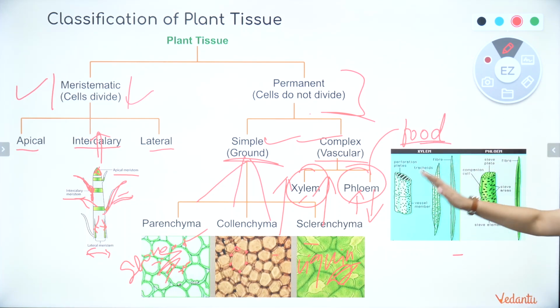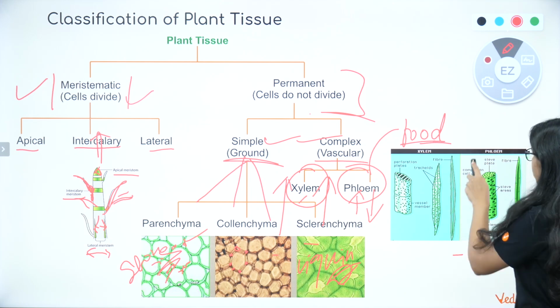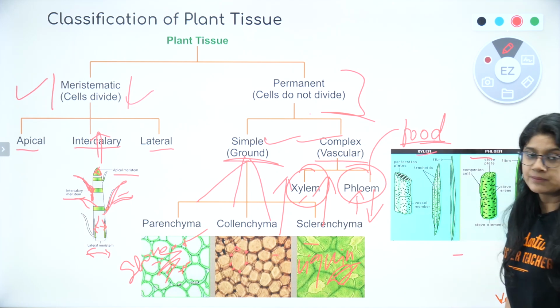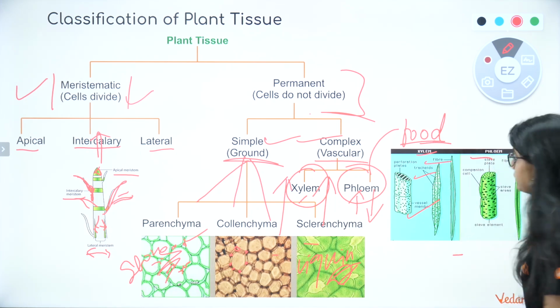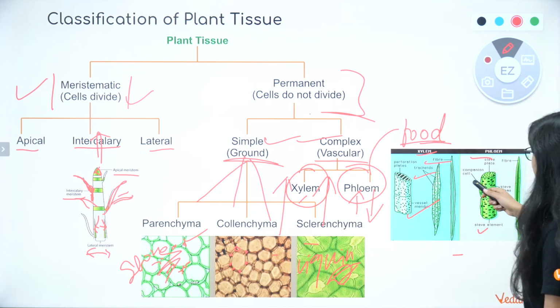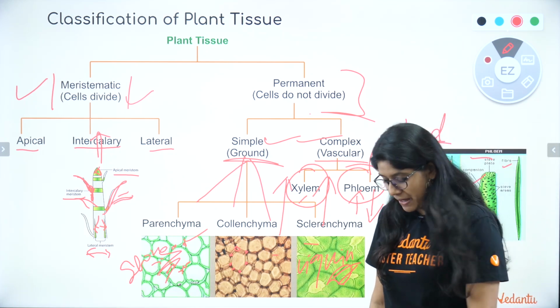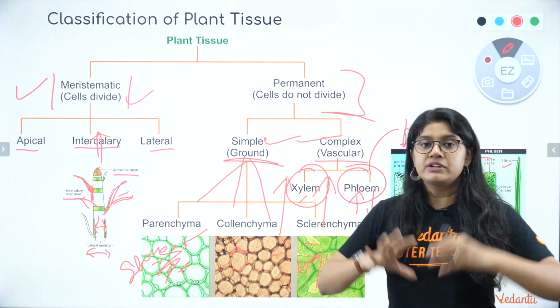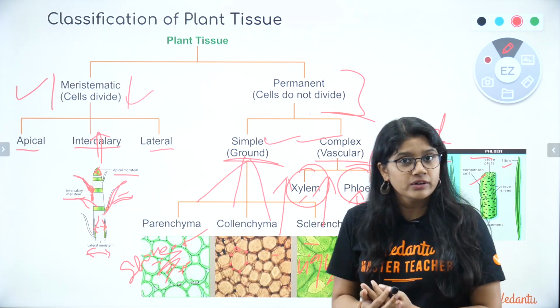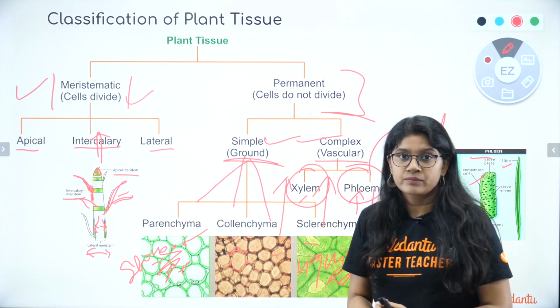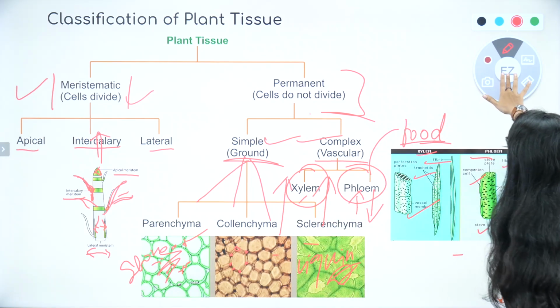Both xylem and phloem, everyone, are composed of various different types of cells: tracheids, vessels, fibers and parenchyma. Over here we have sieve plates, companion cells, fibers, and of course the parenchyma. These are the two different types of vascular tissue that help in the conduction of water and food in plants. That was all about the plant tissues, everyone.